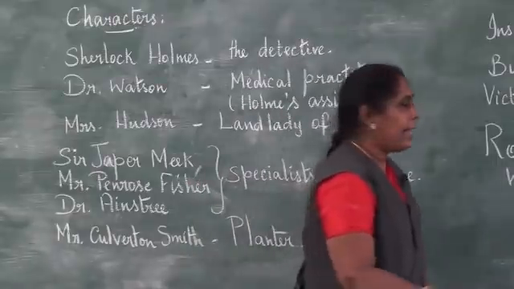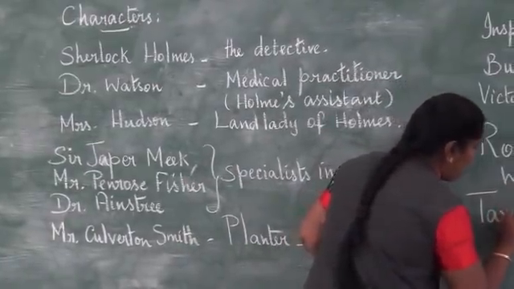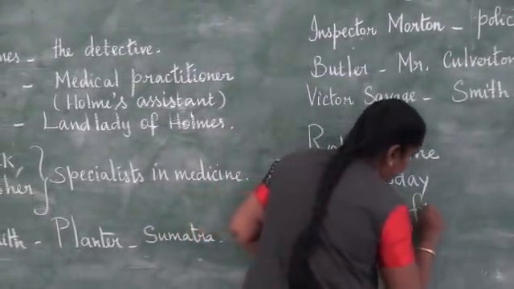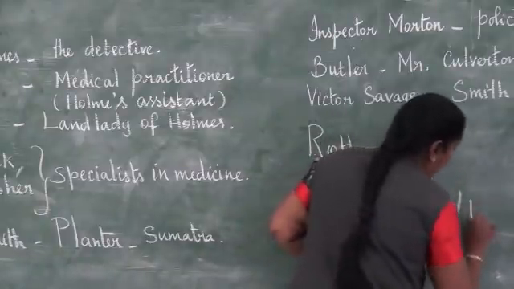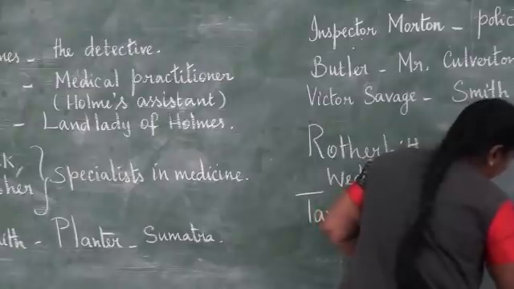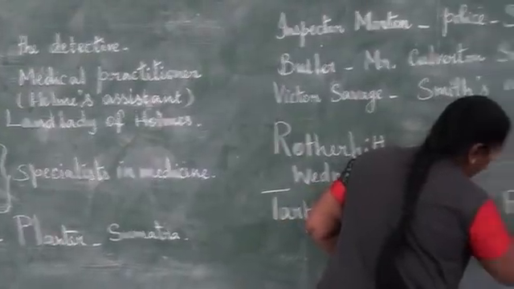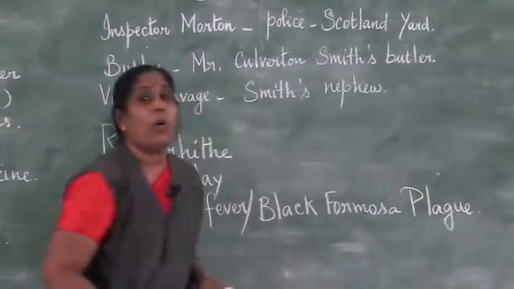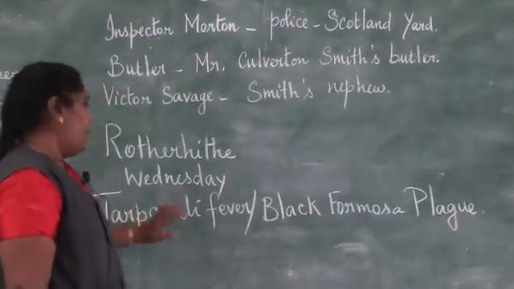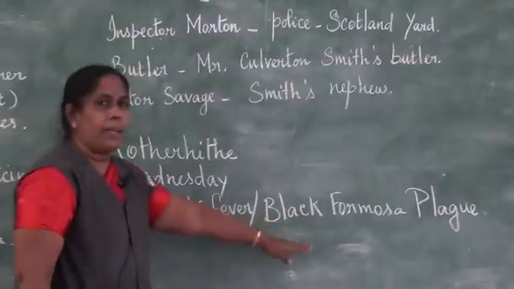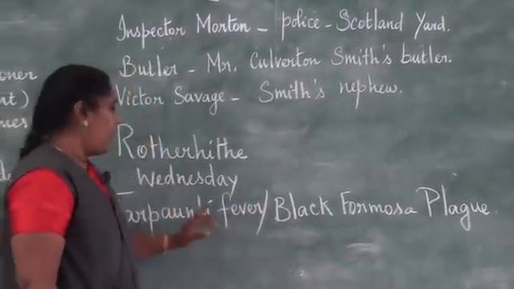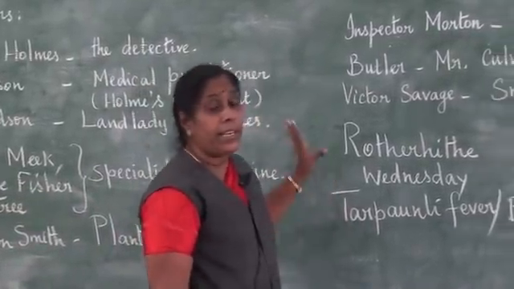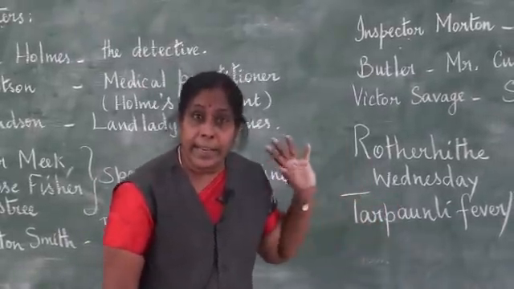Then he says that he was suffering from a type of illness called Tapanuli fever, or it has another name. It is also called the Black Formosa plague. That is the name of the illness that Holmes was suffering from. Tapanuli fever, or another name, Black Formosa plague. And I already told you, this is a very contagious disease. Contagious means it's very communicable, easily got, and people will surely die of this disease.